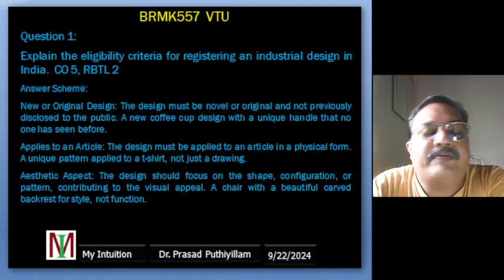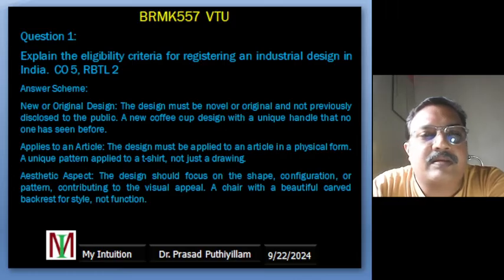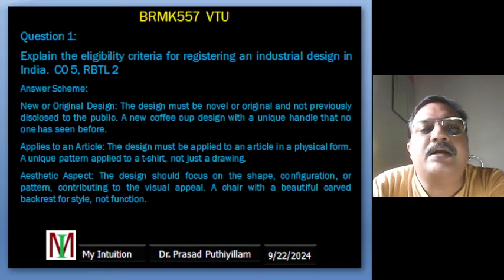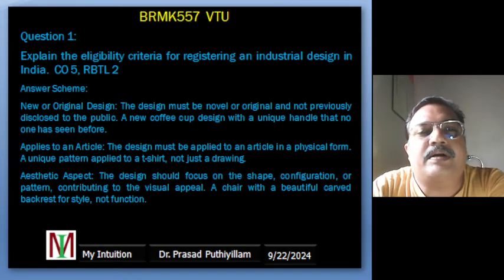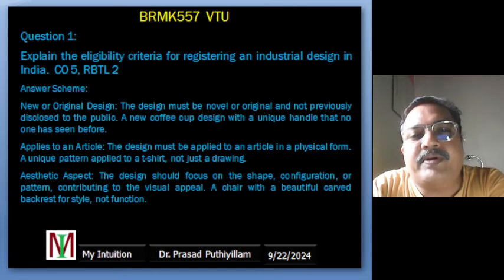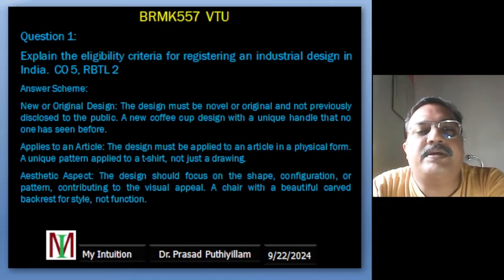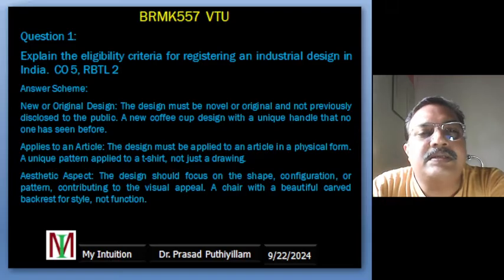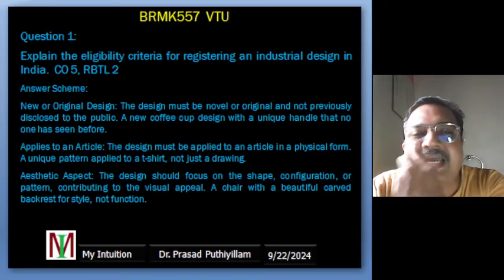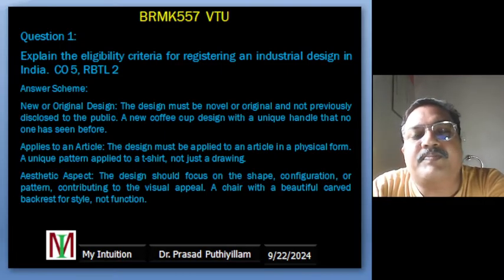For example, a chair has a special curved backrest and a very beautiful pattern carved into the wood. The design doesn't make the chair more functional, but it makes the chair look more stylish and visually appealing. So this is the aesthetic aspect of the design.